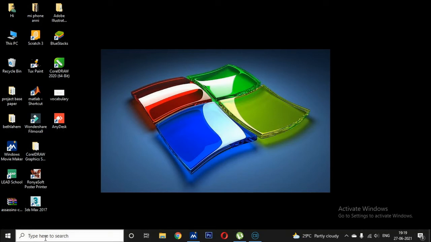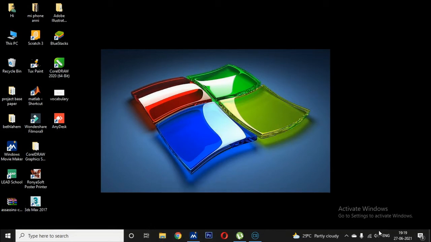And here this is the search engine. If you want to open any application, just type it here. And this is the Cortana. If you need any information and it is connected to the internet, you can get the information through Cortana. And this is the task view, and this is the file explorer, and this is the Google Chrome.